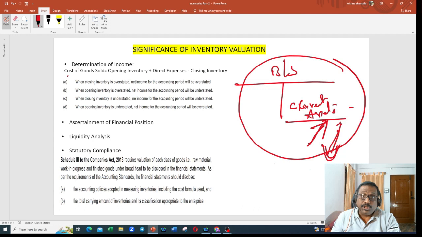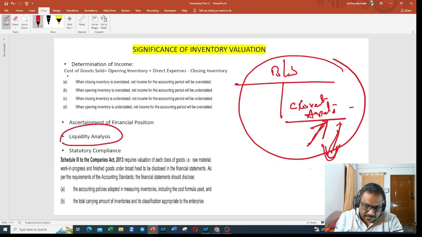So your incorrect valuation of inventory will have impact not only in profit and loss account, it will have impact on balance sheet as well. Why will it have impact on balance sheet? Because this inventory will be shown as a current asset in the balance sheet by end of the month or end of the quarter or end of the year. Hence, the undervalue or overvalue of inventory will have impact on your financial position as well. Are you clear? Right. Next point.